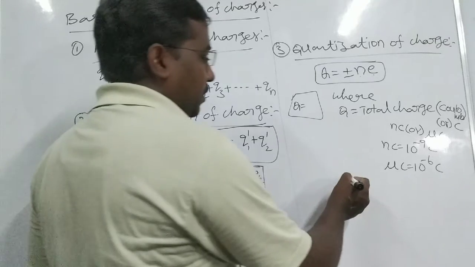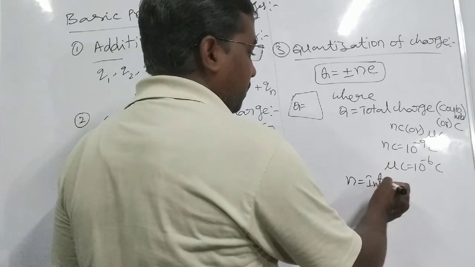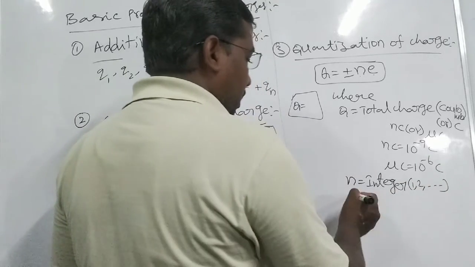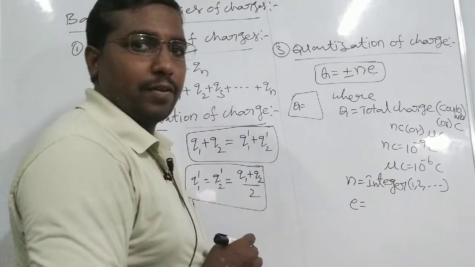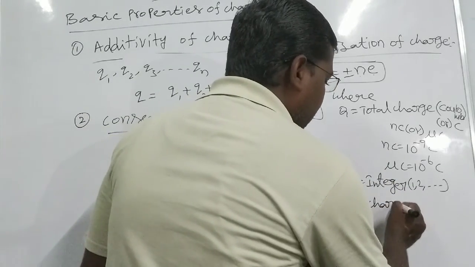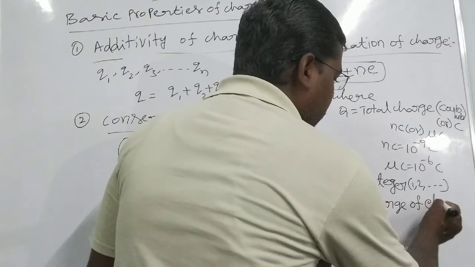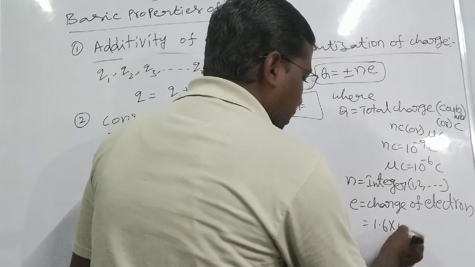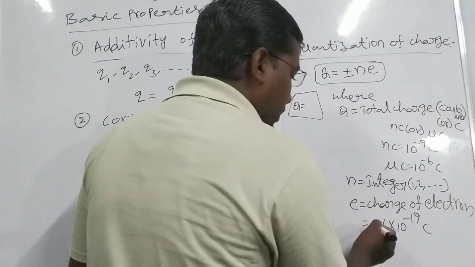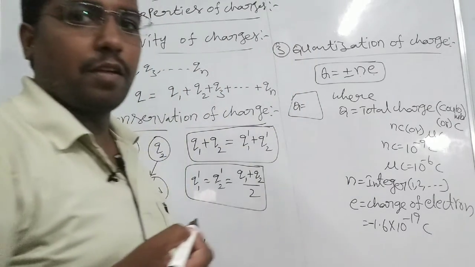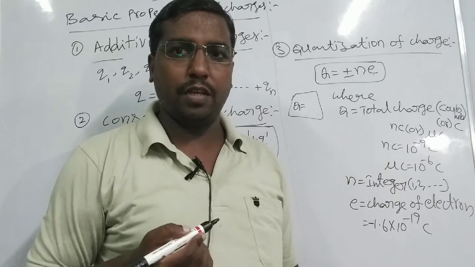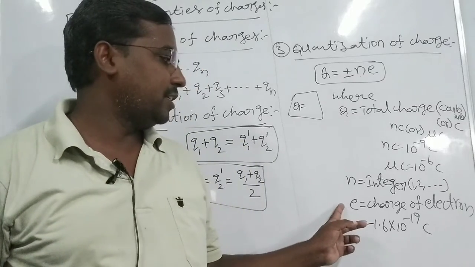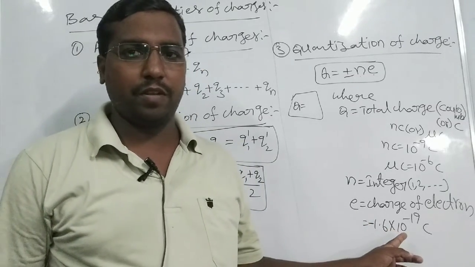Now what is n? n is a pure integer, that is 1, 2 and so on. And e is the charge of the electron. What is the charge of the electron? e is 1.6 into 10 power minus 19 coulombs, but it is negative because the electron is a negative charge. For a positive charge, we represent plus e, that is plus 1.6 into 10 power minus 19 coulombs.